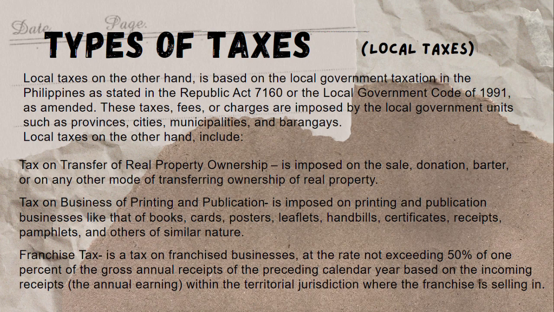Local taxes, on the other hand, include tax on transfer of real property ownership. This is imposed on the sale, donation, barter, or any other mode of transferring ownership of real property. Second is tax on business of printing and publication. This is imposed on printing and publication businesses like that of books, cards, posters, leaflets, handbills, certificates, receipts, pamphlets, and others of similar nature.